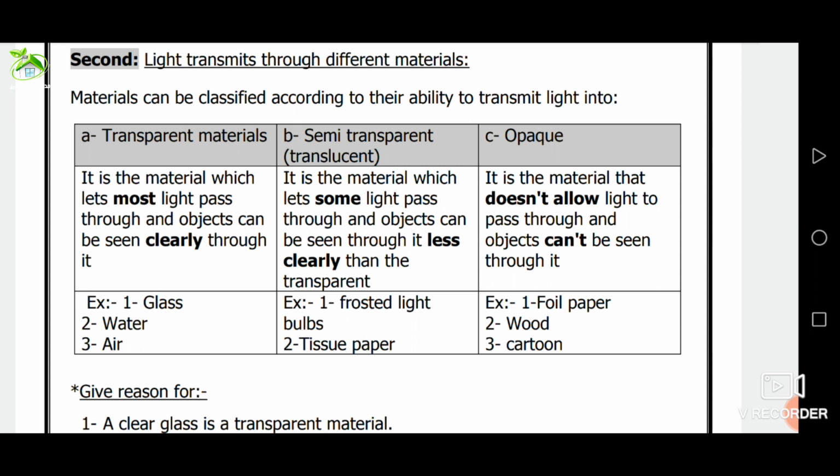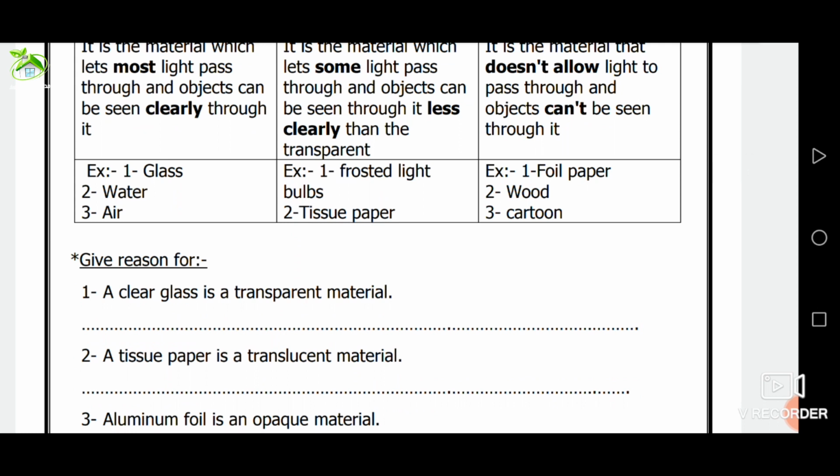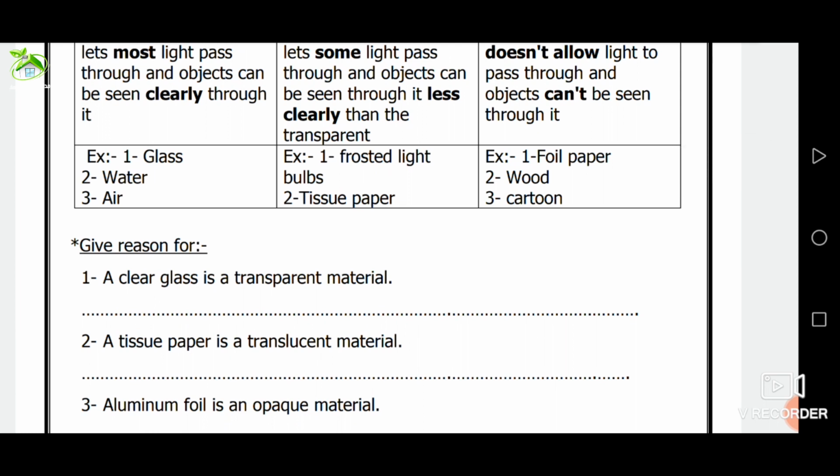Give reason. Clear glass is a transparent material because objects can be seen clearly, or because clear glass allows most light to pass through. Number two, give reason. Tissue paper is a translucent material because tissue paper allows some light to pass through. Objects can be seen through it less clearly.